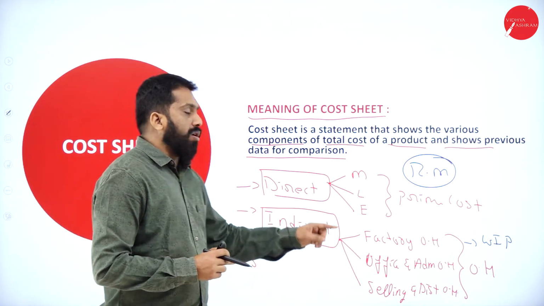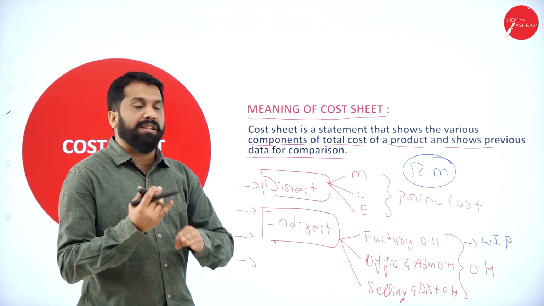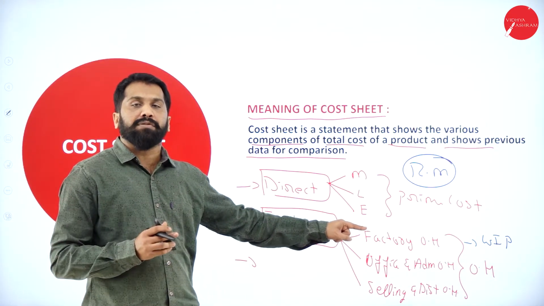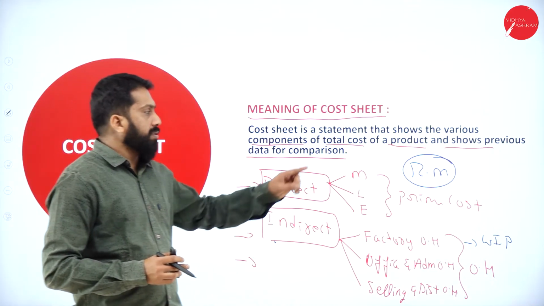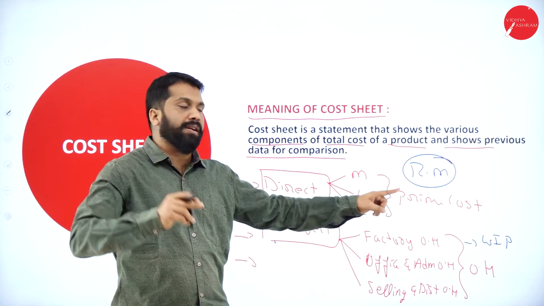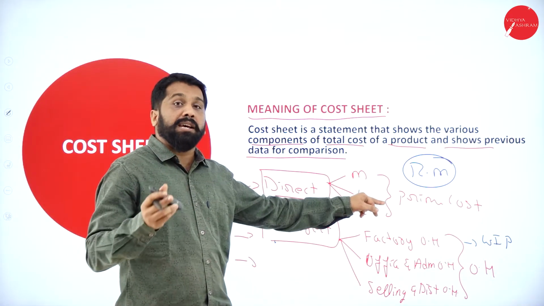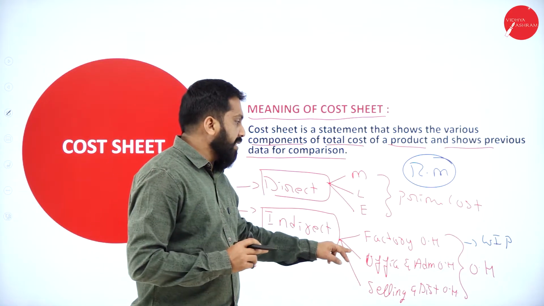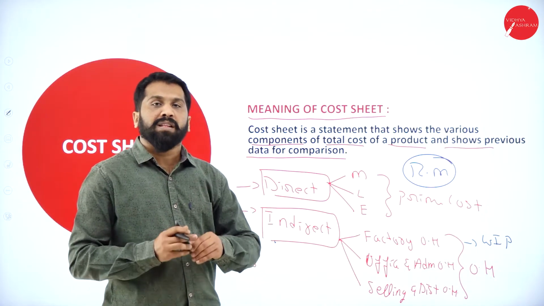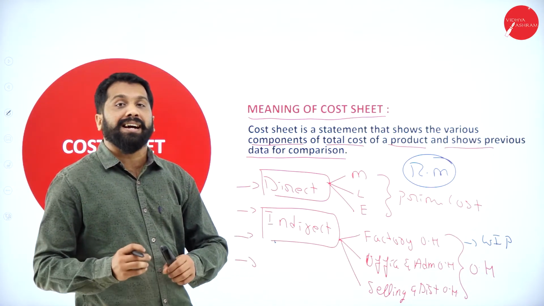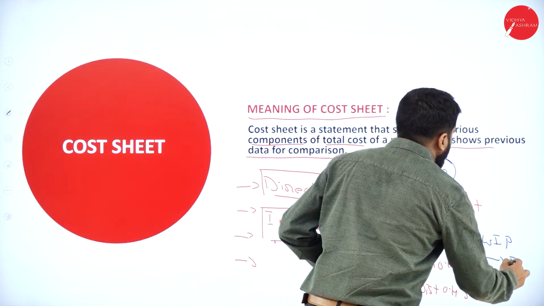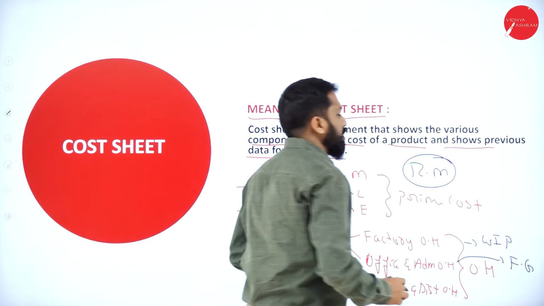Now, all the opening and closing will be considered in which part? Factory overhead. Never be in confusion. In your question paper, they will give you opening raw material, opening work in progress. If it is opening raw material, take it under prime cost. If it is opening work in progress, take it under factory. Remember, don't interchange, it will be wrong then. Next part is office and administration. In this, we will take finished goods or finished stock.